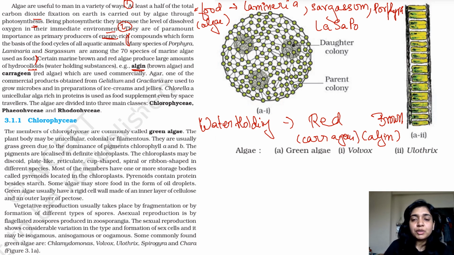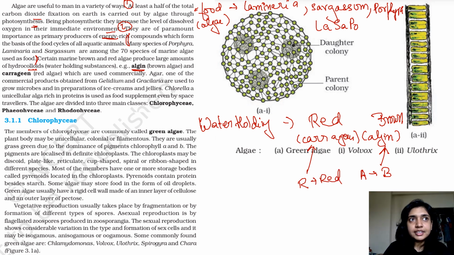So how will you remember which is red and which is brown? Algin starts with A and just the next letter to A is B, so algin is brown. Then comes carrageen. In carrageen there is the letter R, so it belongs to red algae.